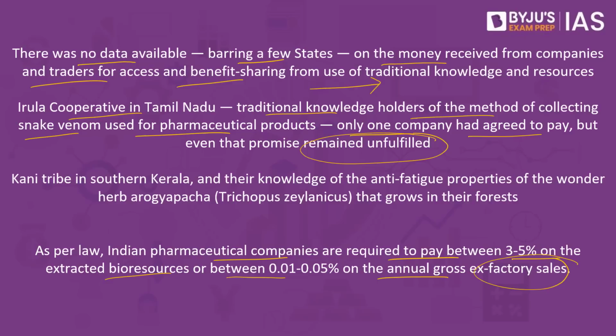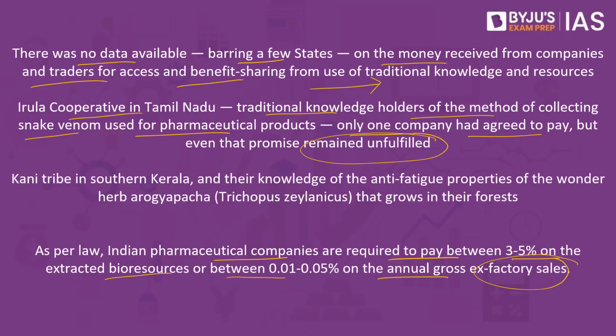We have the Irula tribe. The Irula tribe are known for catching snakes and collecting the venom, and this venom can be used for coming up with anti-venoms, and it can also be used for pharmaceuticals. But in this particular case, they have taken information from the Irula tribe, and these companies should have paid them some money, but they have not paid. In fact, one of the companies had promised to pay them, but even that company had not paid them.